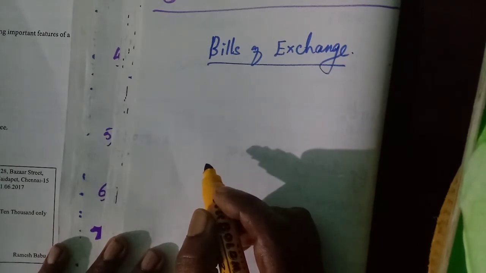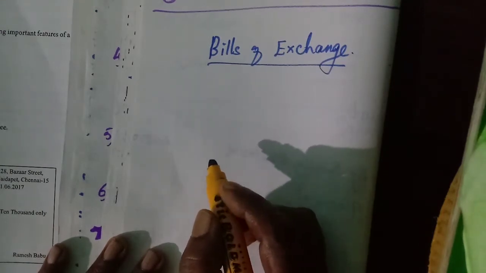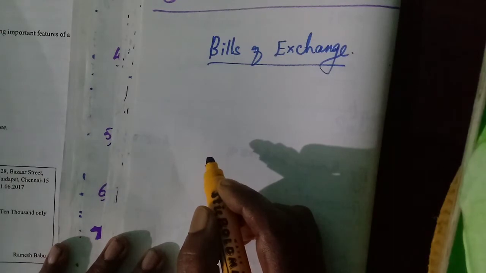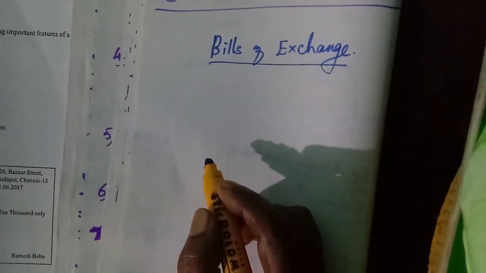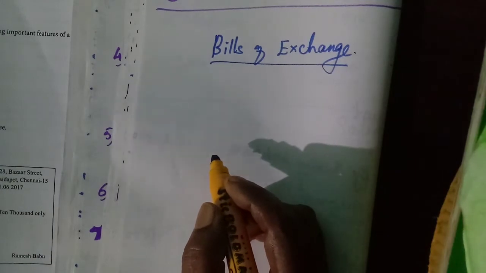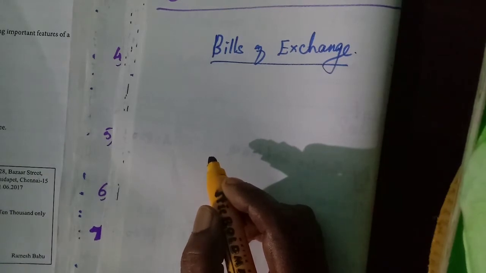Okay, students, shall we come back to our lesson today in accountancy? Now we are in the sixth lesson, isn't it? Subsidiary books. In the subsidiary books, we have learned how to prepare the purchases book, then purchase returns book, sales book, and sales returns book. So there is one problem having all these together. That we will do later because you know which one will come in which of these four books.